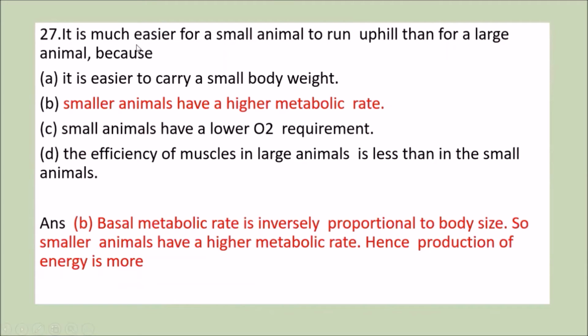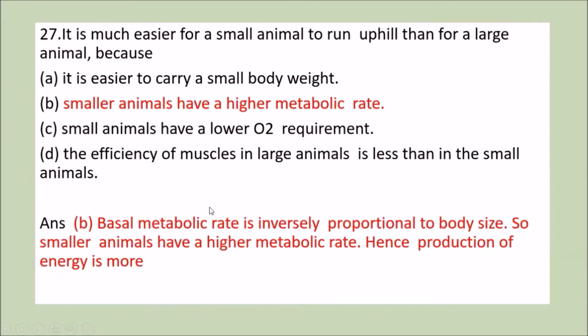Next question is, it is much easier for a small animal to run uphill than for a larger animal because: first, it is easier to carry a small body weight. Second, smaller animals have a higher metabolic rate. Third, small animals have a lower oxygen requirement. And fourth is the efficiency of muscle in large animals is less than in smaller animals.